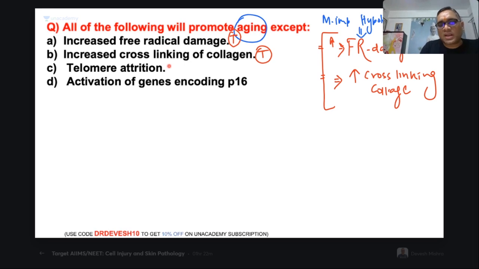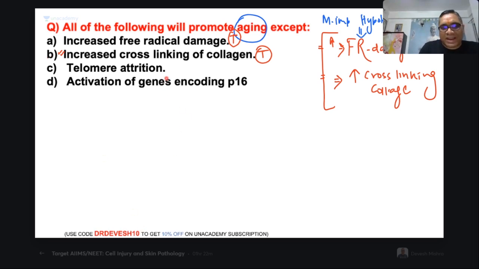Now come to the third option, telomere attrition. I knew that this was a question in the AIIMS and NEET 2017. This second option was the question in the AIIMS and NEET 2017. That is why I kept this option, because many of us think that if there is more cross-linking of the collagen, wound strengthening will be there, and that is why it is anti-aging. But remember, if a wound is getting strengthened, so what is happening to the wound? They are getting older and older. So always remember, cross-linking of the collagen will be making us older and older, like wounds, right?